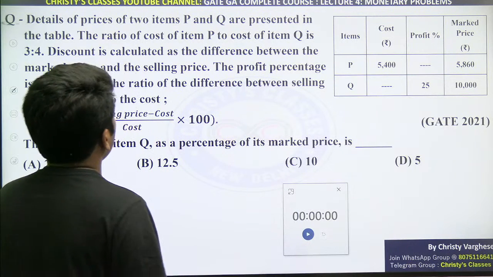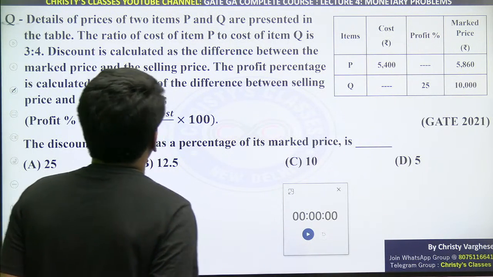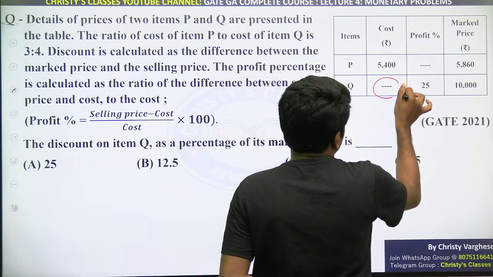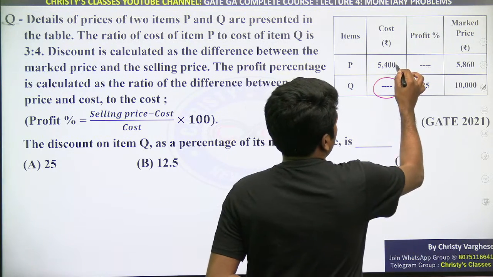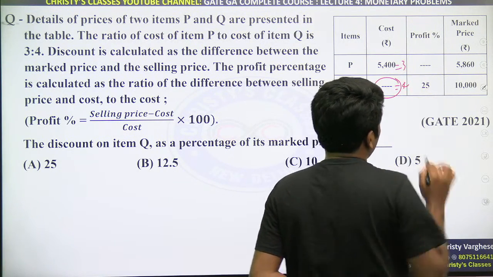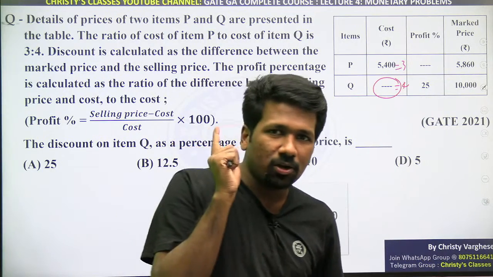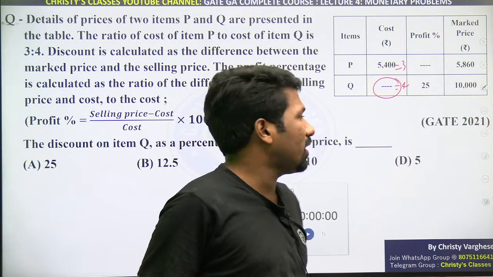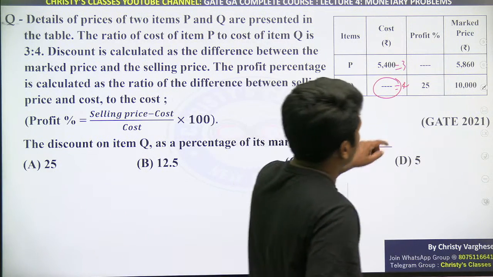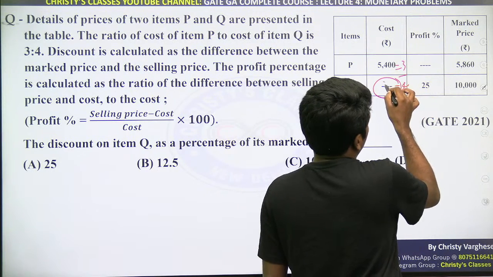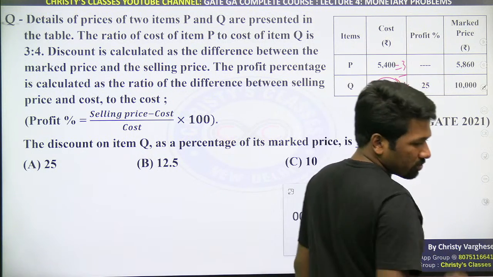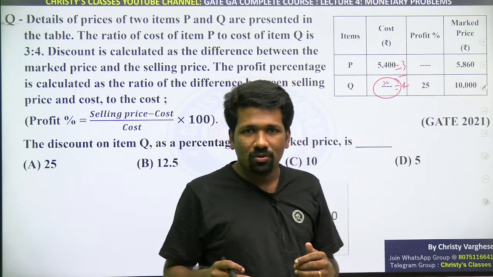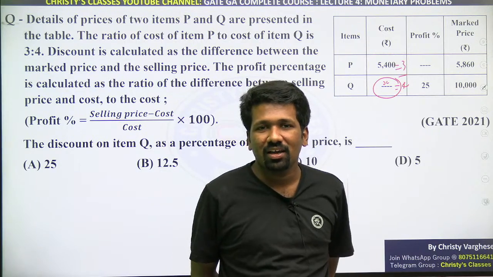So the ratio of the cost of item P to cost of item Q is 3:4. From that you can find item Q cost easily ना. How? ये 3 है तो ये 4 होना चाहिए. Do you remember my ratio proportion class? This is why I told you that first 2 sessions are very important. How to do logically ratios, that will save a lot of time. You don't have to mathematically write 5400 by x is 3/4 and cross multiply. You can logically think 5400 3 parts है तो 4 parts कितना होगा? That is a meaning ना.